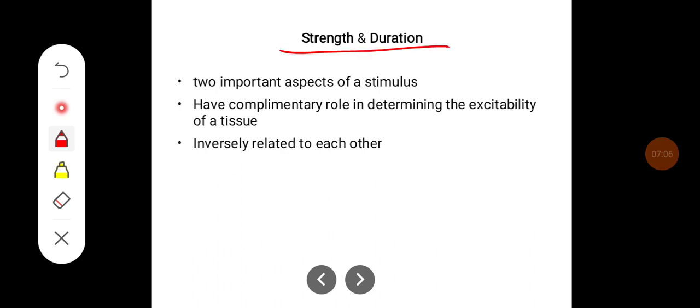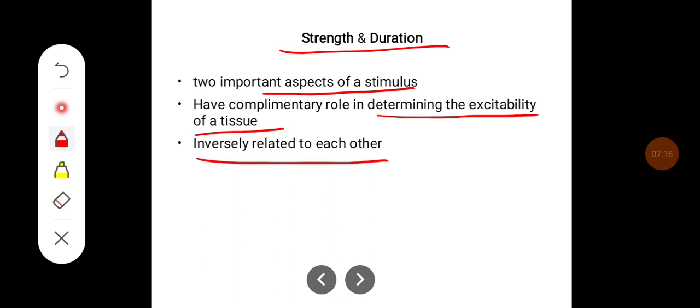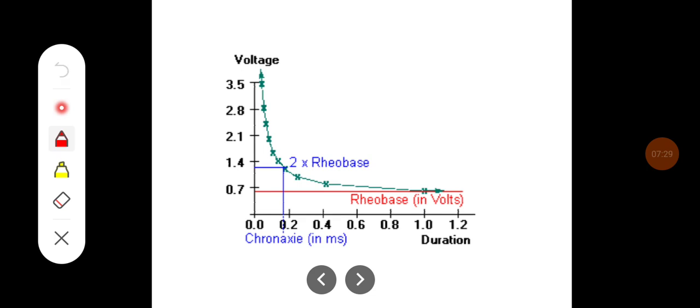Strength and duration. There are two important aspects of the stimuli. They have a complementary role in determining the excitability of the tissue, and they are inversely related to each other. So if strength is increased, the duration needed for excitability is reduced. If the strength is reduced, the duration needed for excitability will be increased. So this is the strength duration curve.